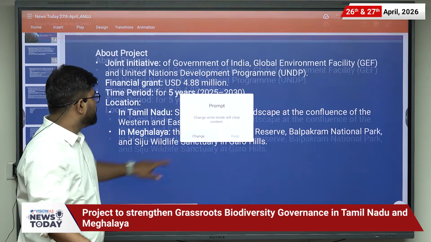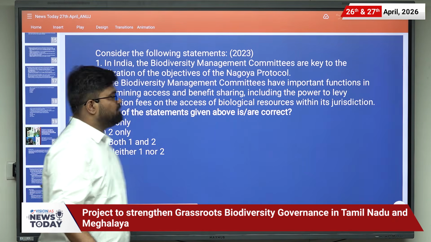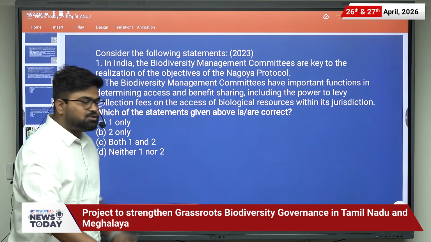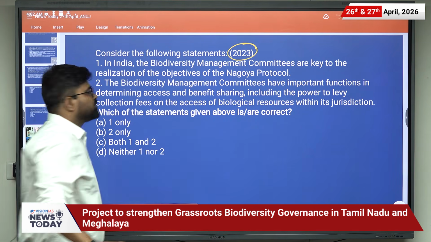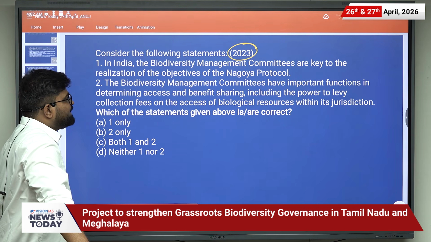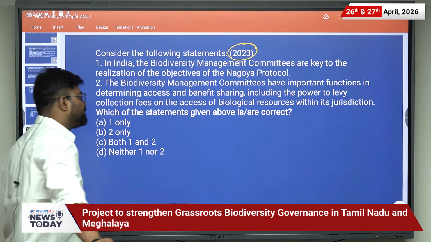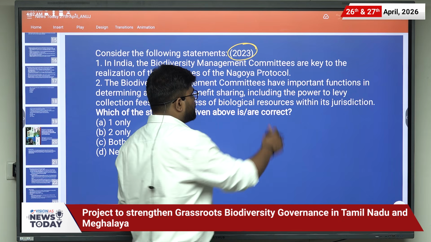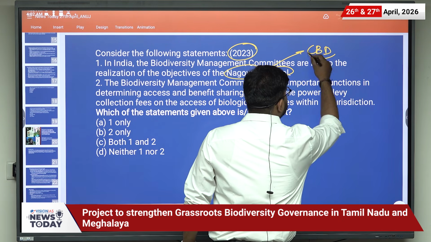Now let us move forward and look at the PYQ. First PYQ is from the year 2023. In India, the Biodiversity Management Committees are key to the realization of the objective of the Nagoya Protocol. Nagoya Protocol is under CBD that we have discussed.